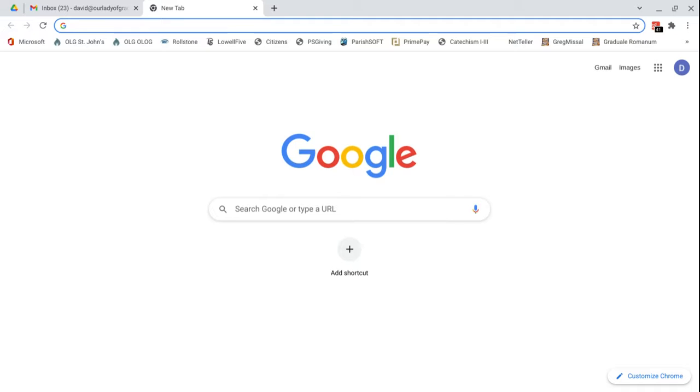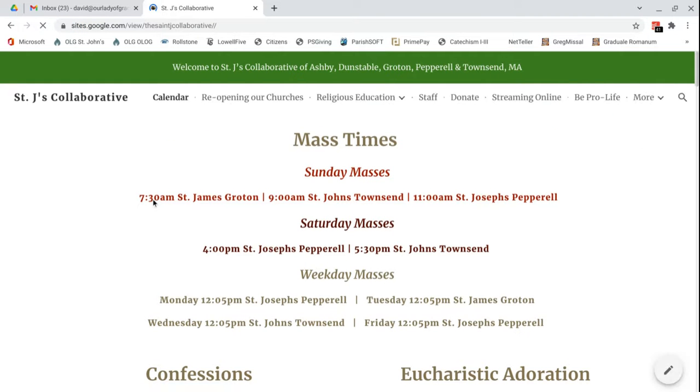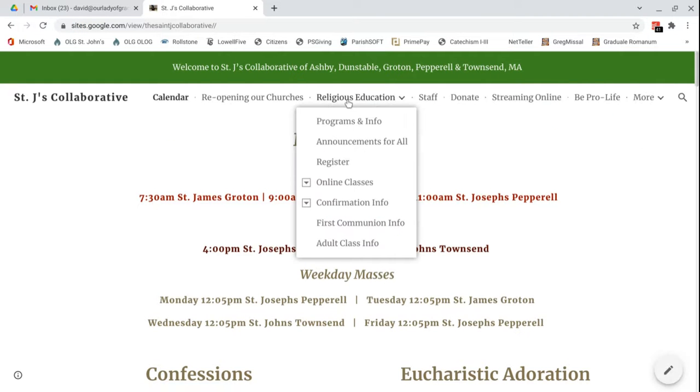First, you want to go to our website, stjays.page. And you can see up top this Religious Education tab. Just by hovering over it, you can notice all these little tabs appear: Programs and info, announcements for all, and so on.